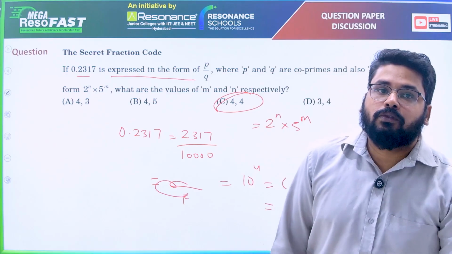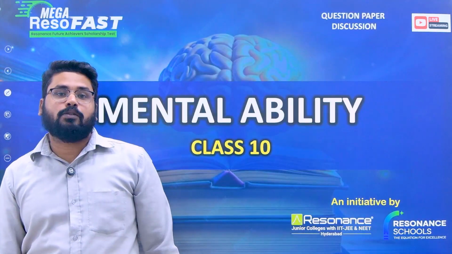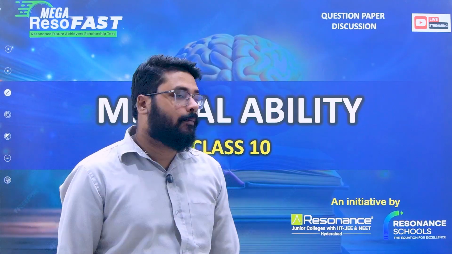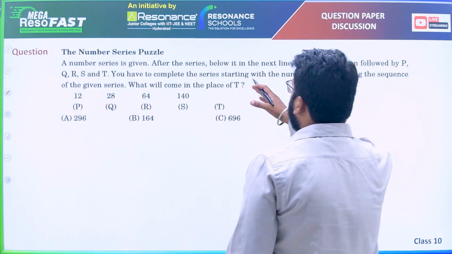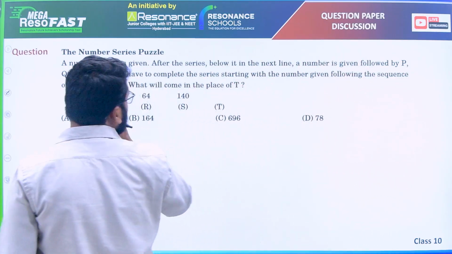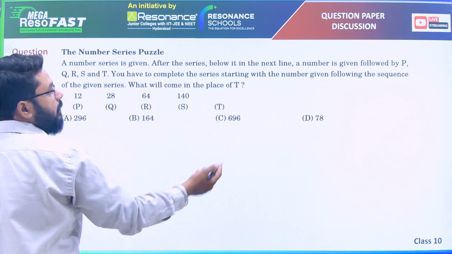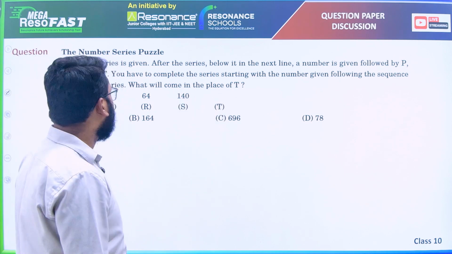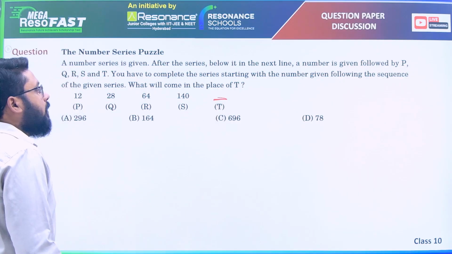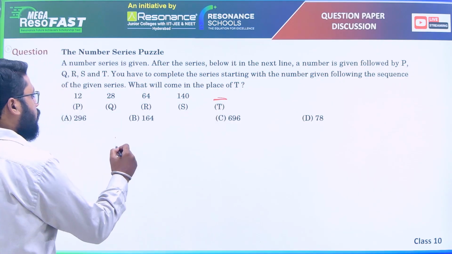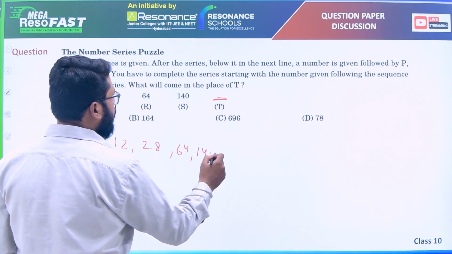Okay. So that is the entire discussion of the mathematics portion. Now let us go for the mental ability part. Question 1. A number series is given. After the series, in the next line, a number is followed by P, Q, R, S, T. You have to complete the series following the sequence, and find what will come in the place of T. This is missing here. Pattern is 12, 28, 64, 140. The question mark is given.